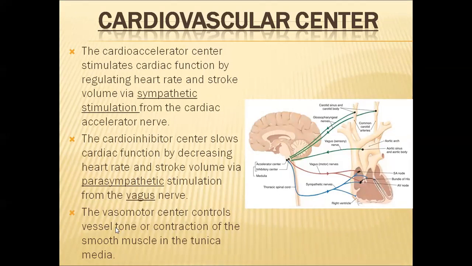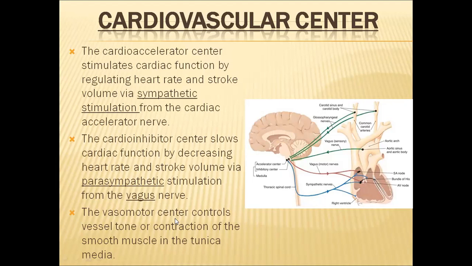And the third center is the vasomotor center. This vasomotor center will control the contractions and relaxations, or constrictions and dilations, of the blood vessels. So the blood vessel tone and contraction of the smooth muscles present in the tunica media of the blood vessels will be regulated by this vasomotor center.